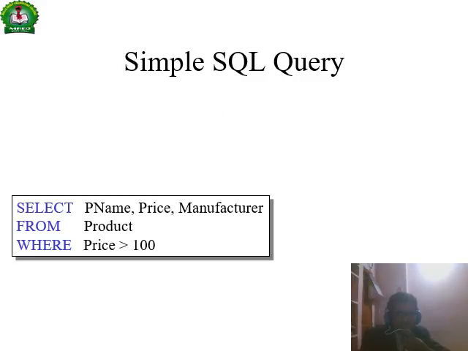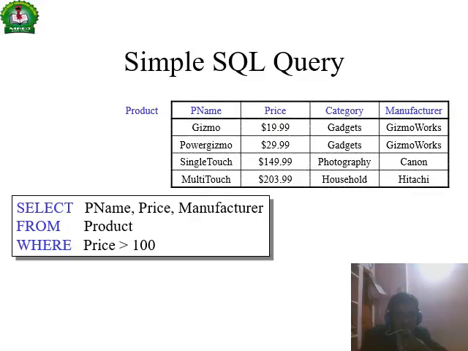Select product name, price, manufacturer from product where price is greater than 100. It will select three columns, product name, price and manufacturer, from the table where price is greater than 100. This price is not greater than $100, this is also not greater than 100, but this is greater than 100.